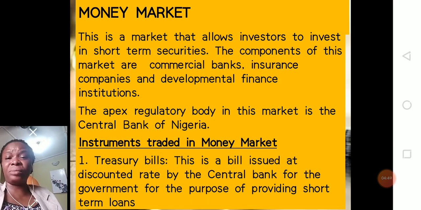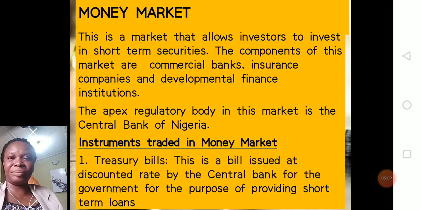Now, what are the instruments that are traded in the money market? Number one, we have your treasury bill. The treasury bill is the bill that is issued by the Central Bank of Nigeria for the government. It is issued in order to raise funds for the government. It is usually issued at discounted rates.